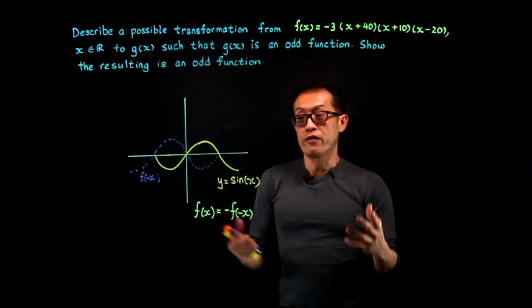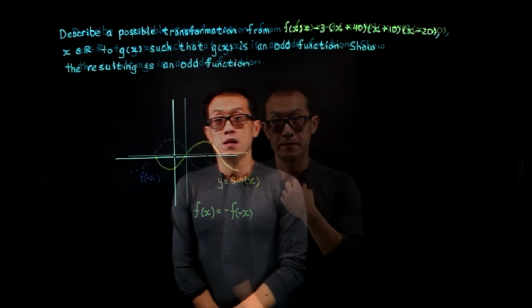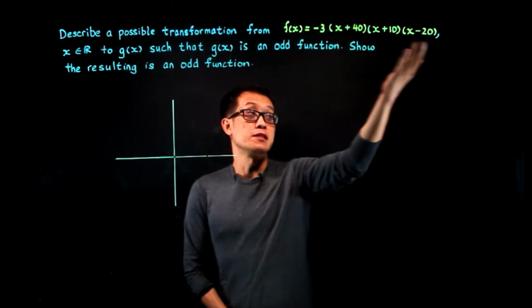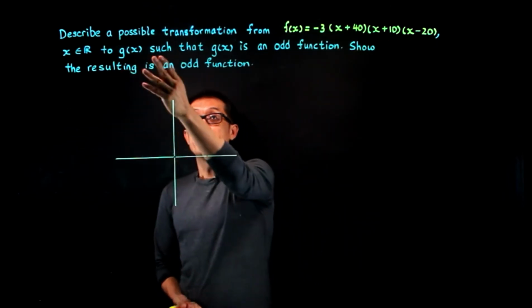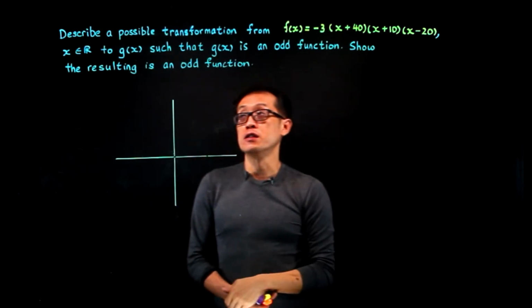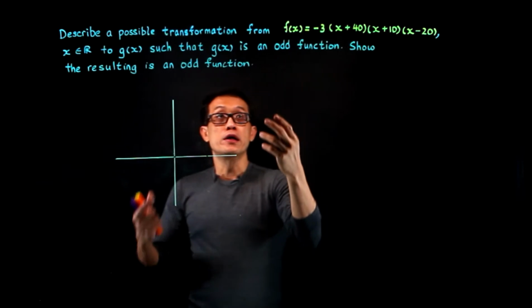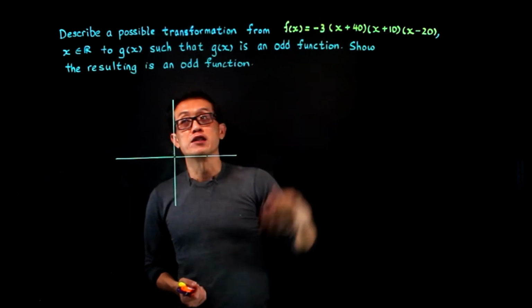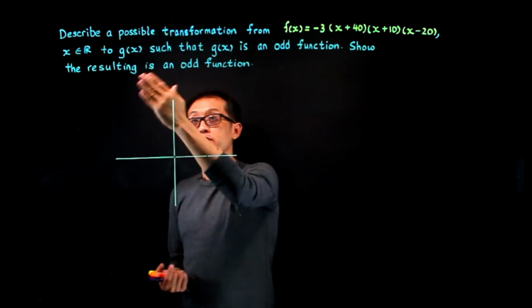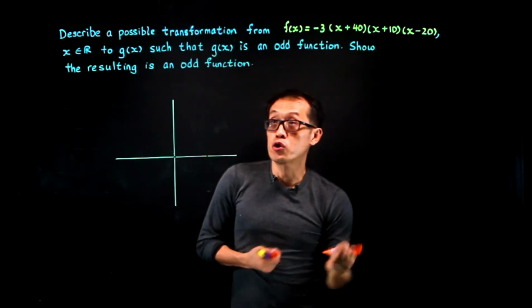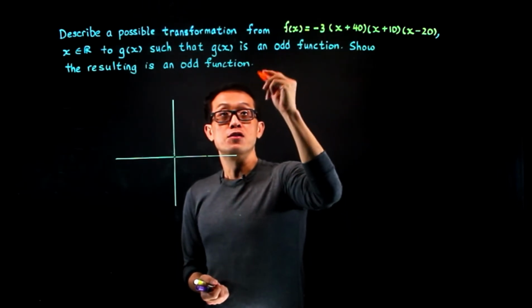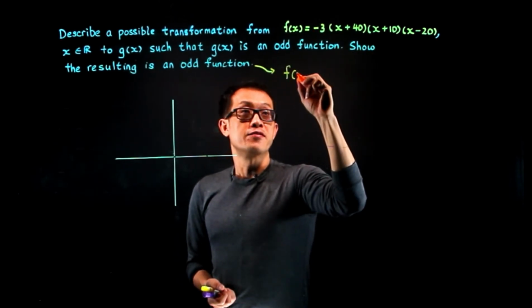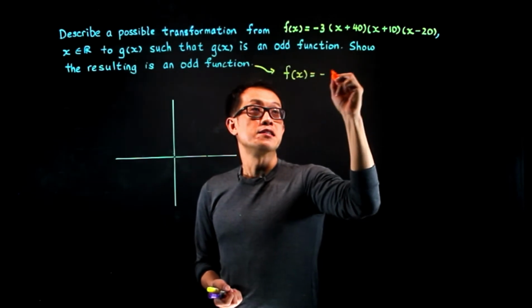Now that you know what an odd function is, let's attempt this sum. Describe a possible transformation from f of x given by this expression to g of x such that g of x is an odd function. So we have to do a certain transformation to f of x, and the new function is an odd function. After that, you have to show that the resulting function is odd. To show that it is an odd function, you must show that it satisfies this criteria.